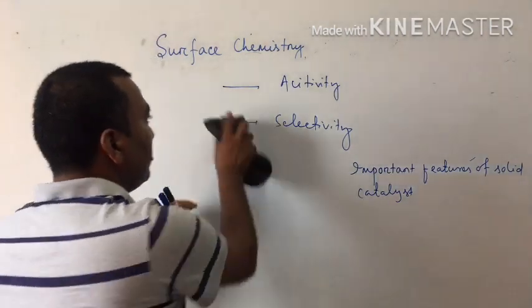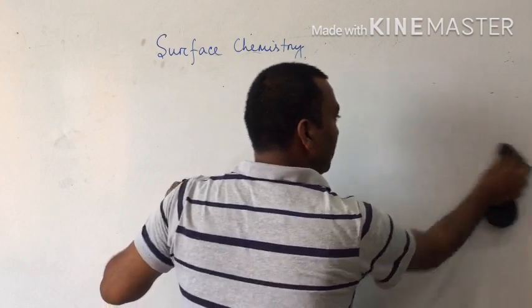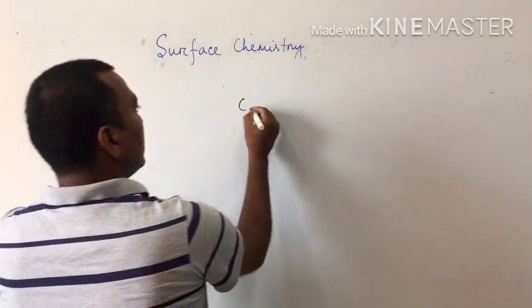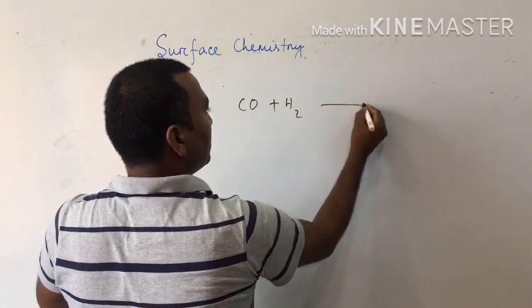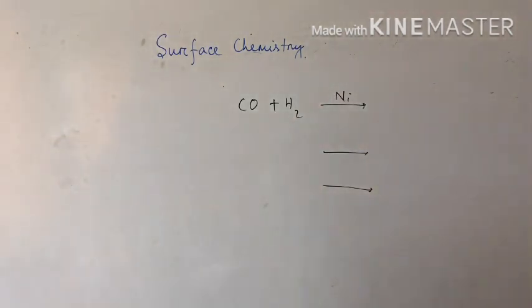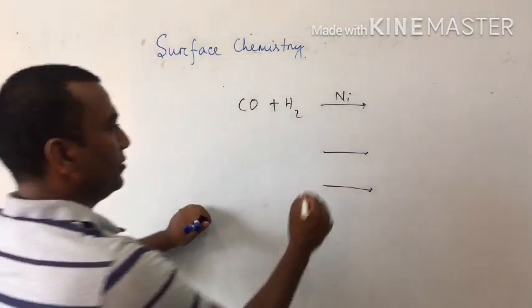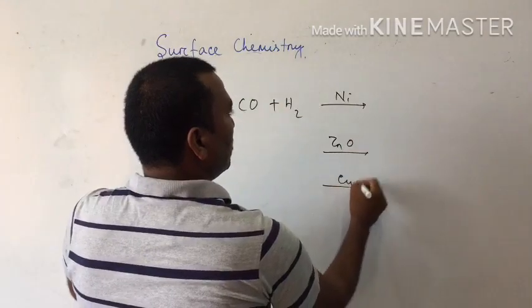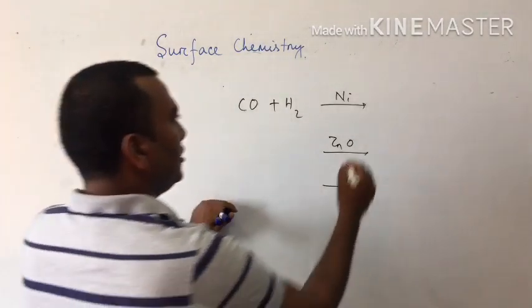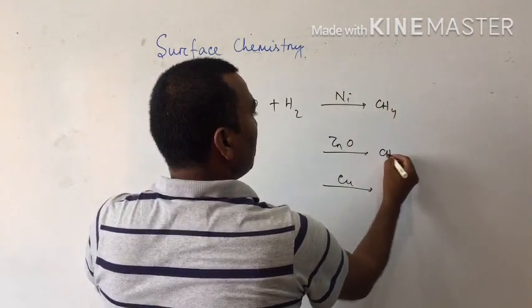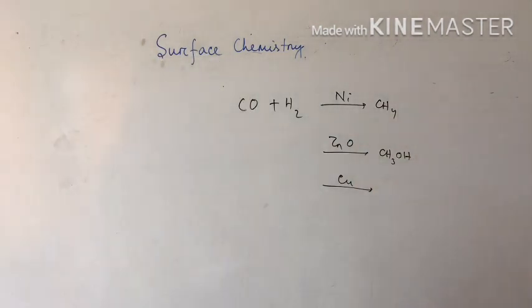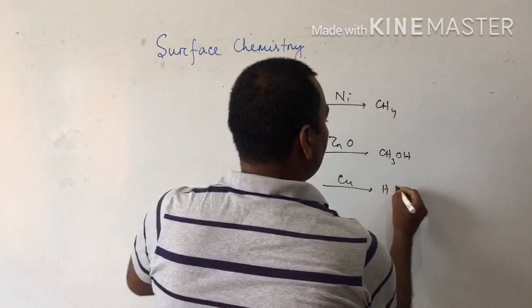Same reactant, okay, different catalyst, different product. How? Suppose if you take carbon monoxide plus hydrogen, when the catalyst is nickel, ZnO, copper, zinc oxide and copper. So when we take nickel as a catalyst, the product is methane. Here the product is methanol. And in the last case the product is formaldehyde, HCHO.